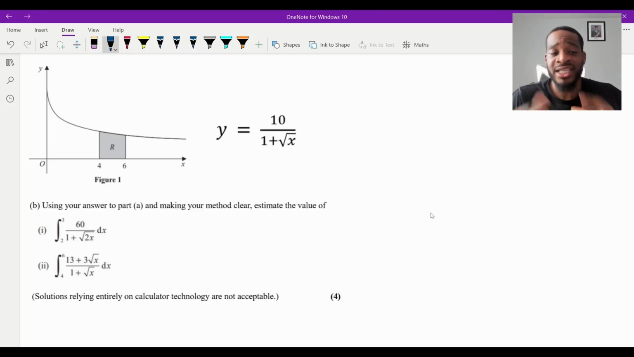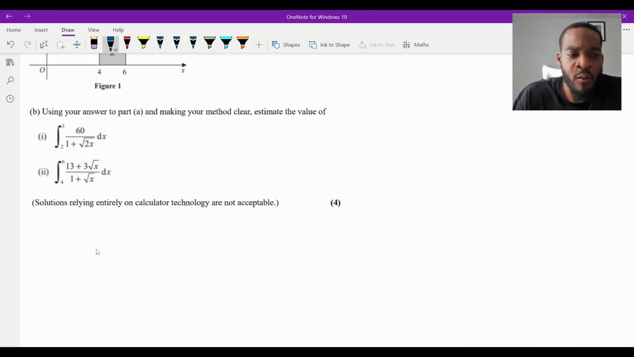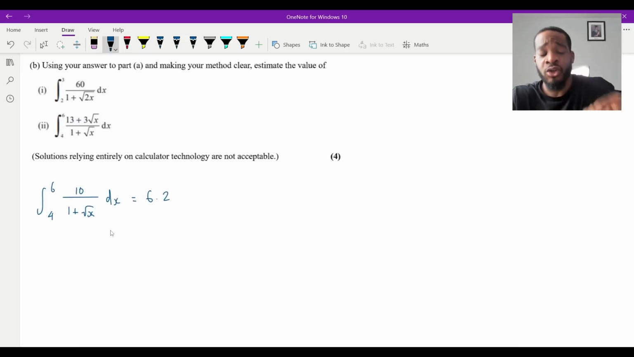And the reason this question is nice is it requires you to basically use algebra to start off with something that you know as a fact, and basically just use algebra to get what they've given you, essentially. So remember, in part A, we figured out an estimate for the integral of this function here between 4 and 6. And we remember the answer was 6.2. So what I'm going to do is I'm going to just write what we figured out in part A. The integral between 4 and 6 of our function, 10 over 1 plus root x dx, right? This is equal to 6.2. Now, we basically want to use this as a reference and use algebra to get what they've given us in the questions.